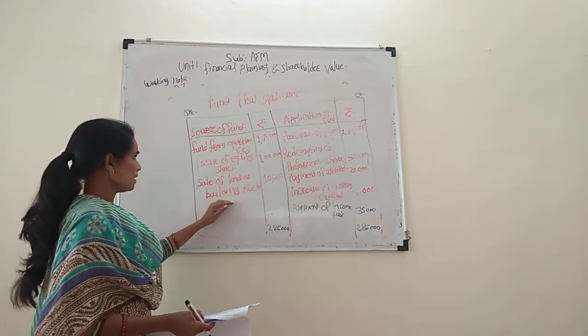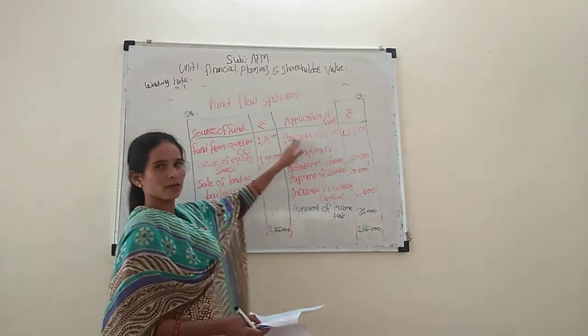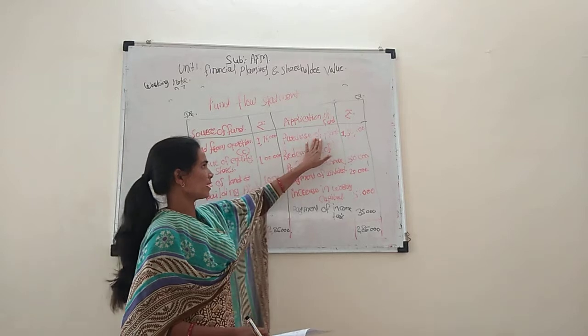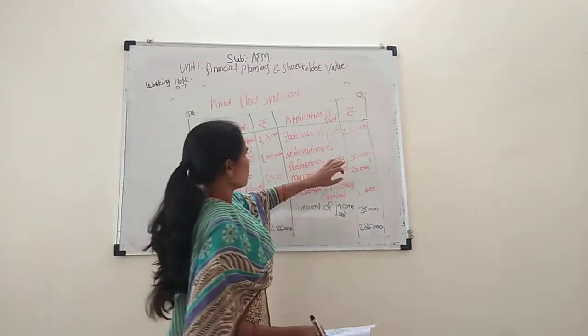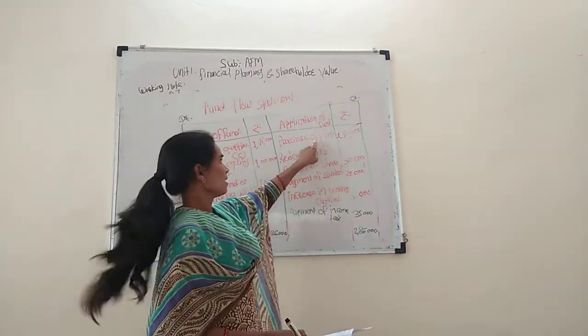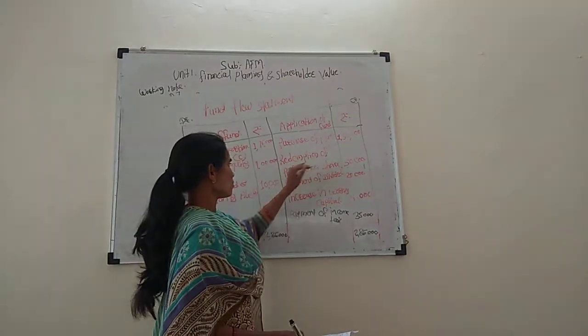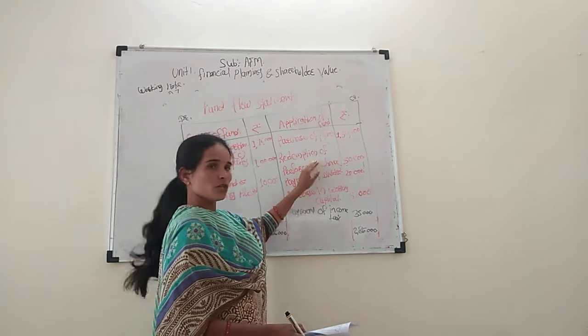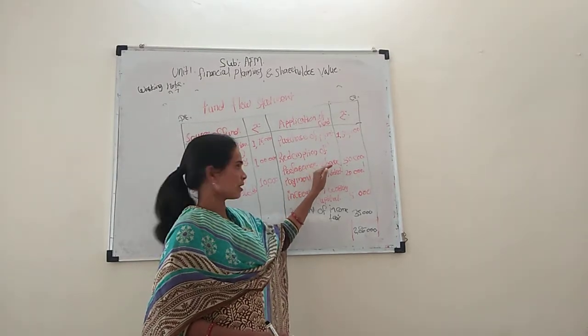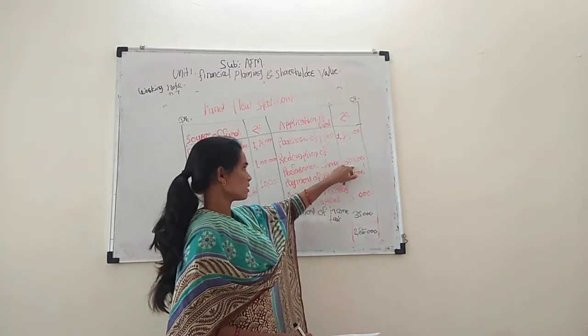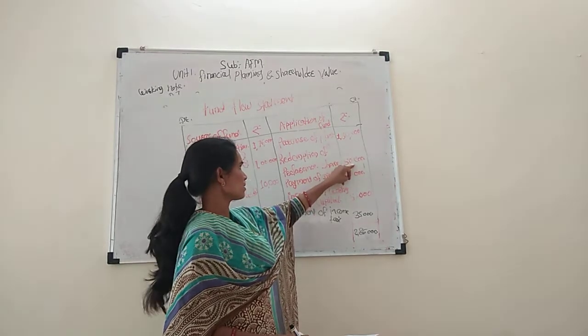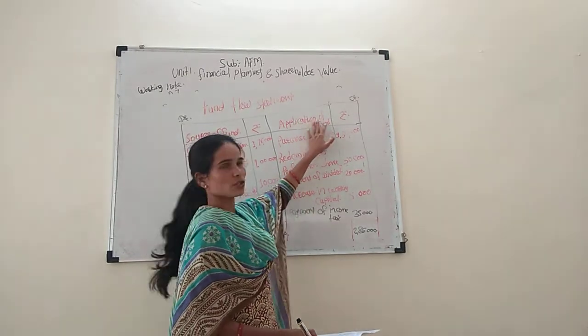On the applications side, purchase of plant and machinery, working note A, 1,30,000. And next is redemption of preference share capital, 50,000, from the balance sheet.